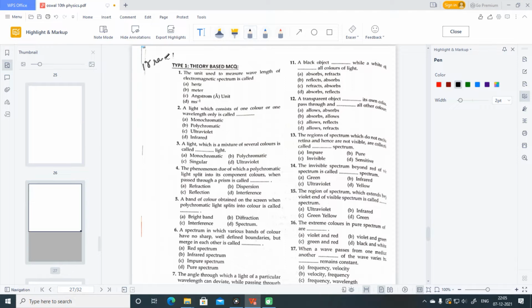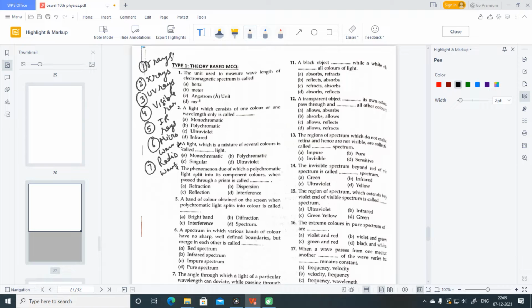So first is gamma rays, second is X-rays, third UV rays, ultraviolet rays, the fourth one visible rays, the fifth one infrared rays, sixth one microwaves, and seventh one radio waves.